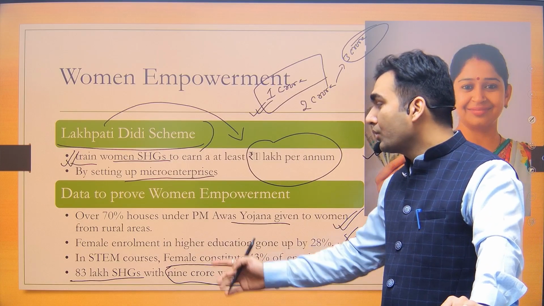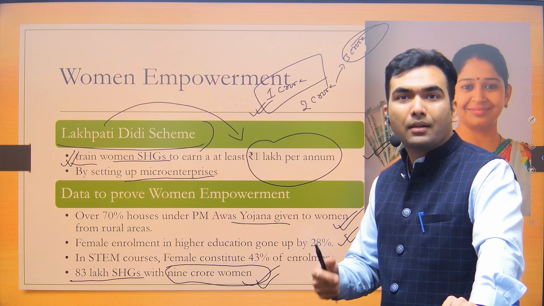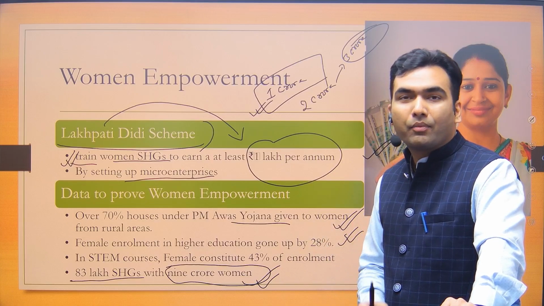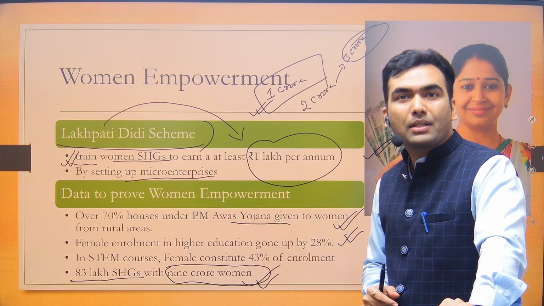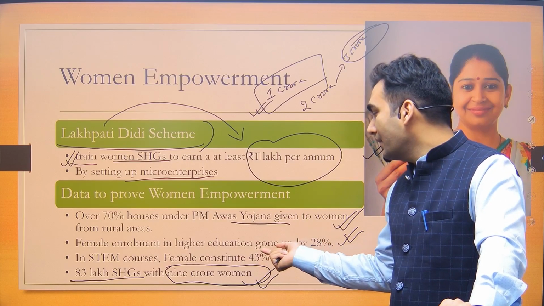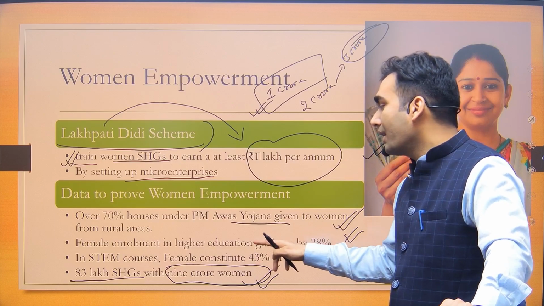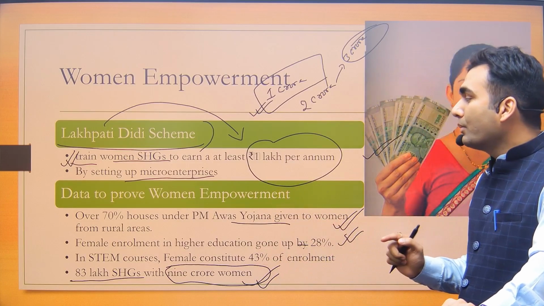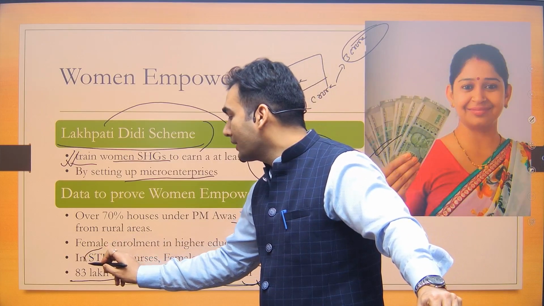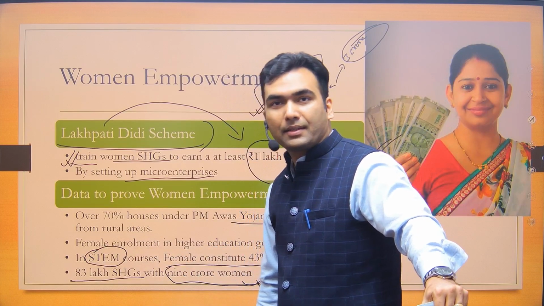Okay, so this is also a good thing because usually the common belief is that women are only educated up to the basic elementary education level. But the government is saying that in higher education also there has been an increase in their enrollment. So much so that in STEM courses, like science, technology, engineering, mathematics.